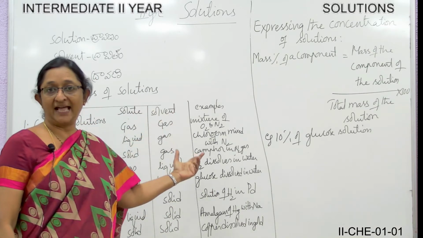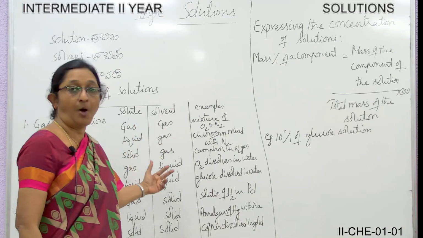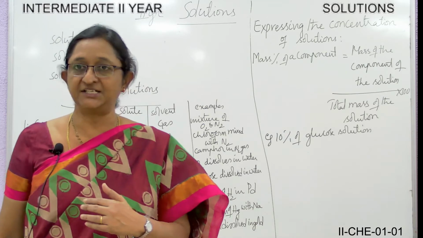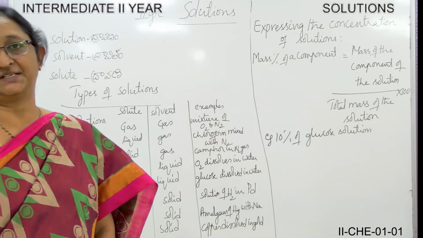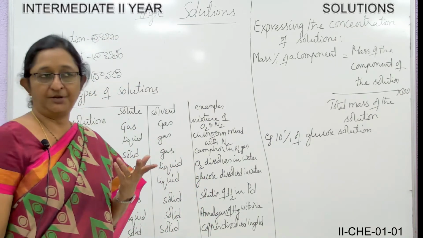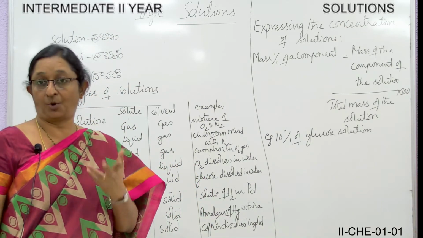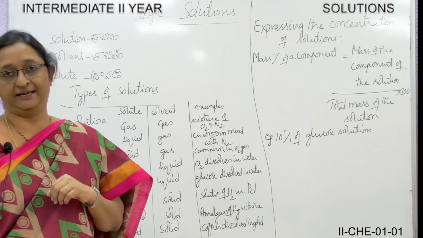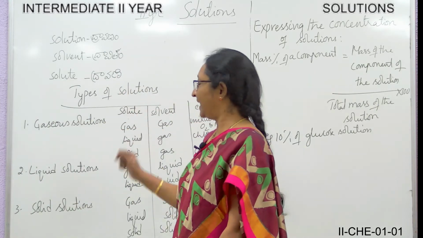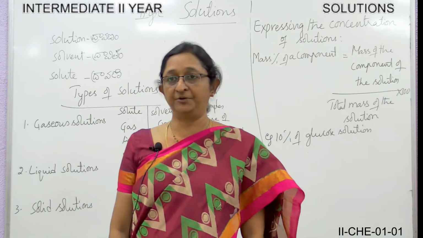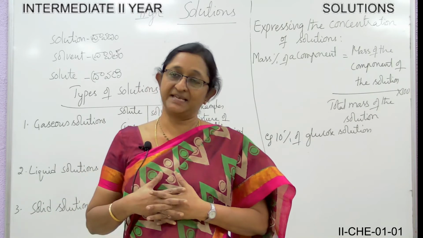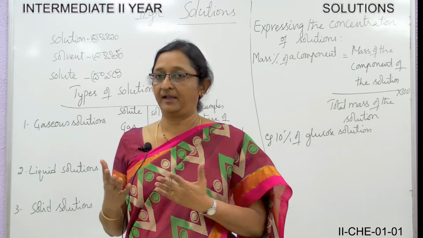Now let us see the types of solution. The types of solutions are mainly based on the solvent that you are going to take. The solvent can be gas, or it can be liquid, or it can be solid. Now let us discuss the first type, that is gaseous solution. In this one the solvent is gas. The solute can be gas, or it can be solid, or it can even be liquid.